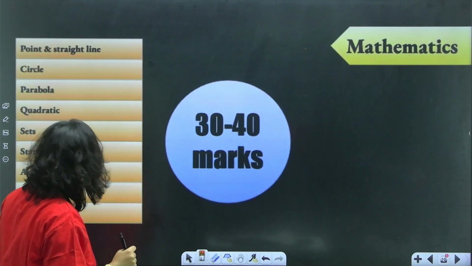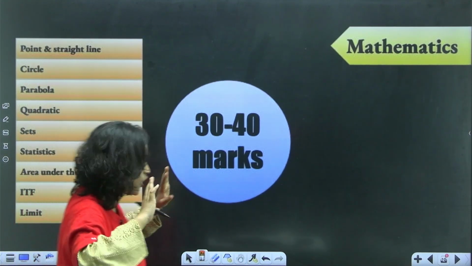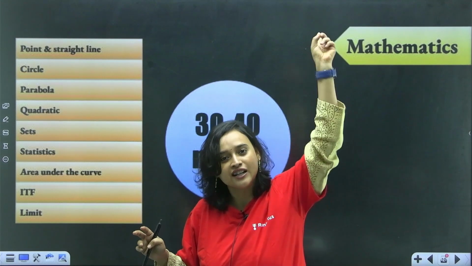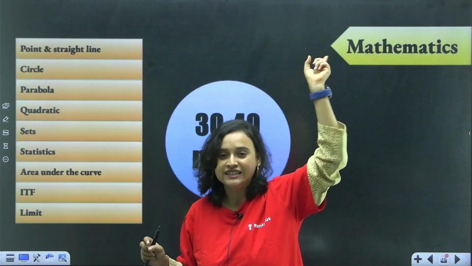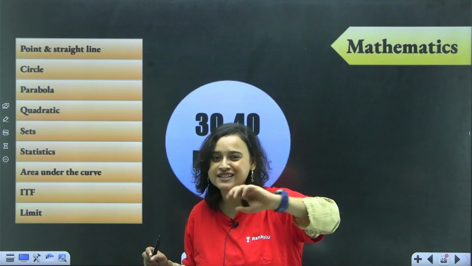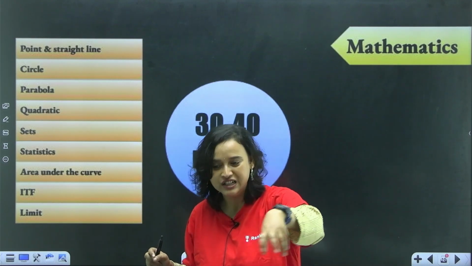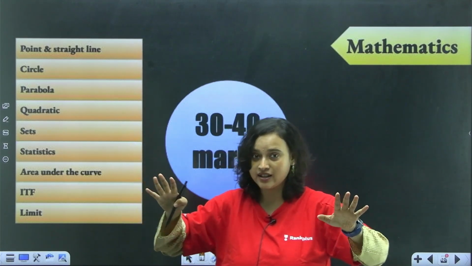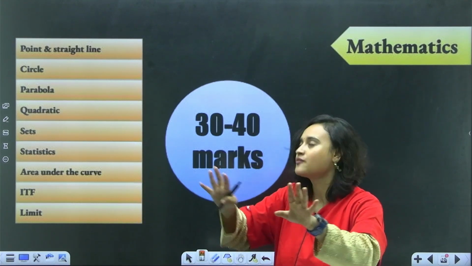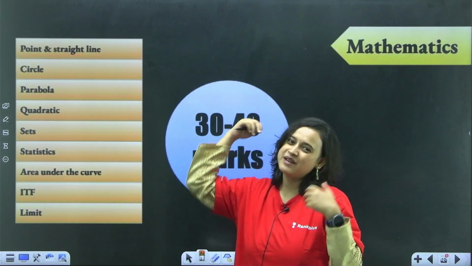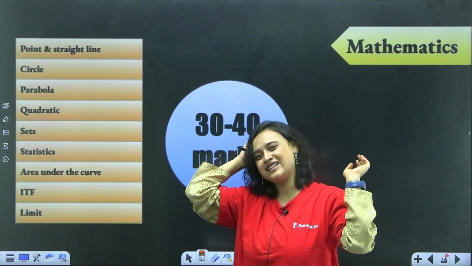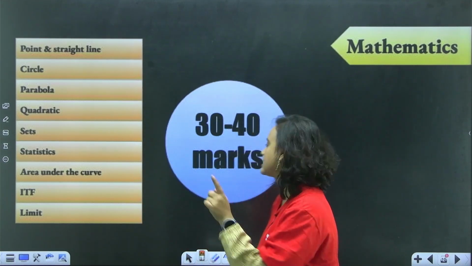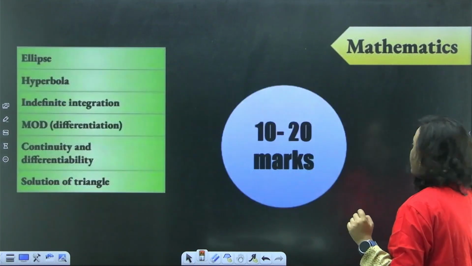Next are these chapters, if you have less time, again, not my suggestion, bacha, not my suggestion. If it was my suggestion, then I would have started teaching you from last June, July, and told you to study well from that time so that you don't get into panic mode right now. But now if you have no time, and you still haven't studied and are like, I will study later ma'am, what to do? Then you can skip this. So 30 to 40 marks from here, you can skip.